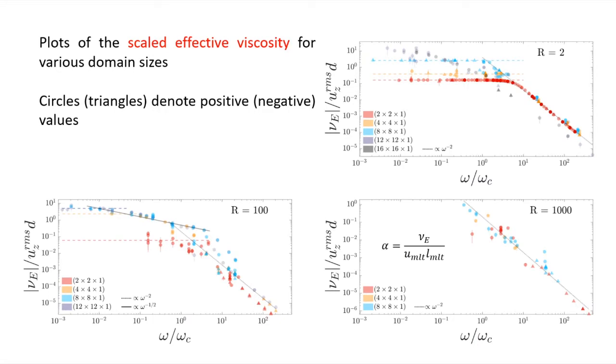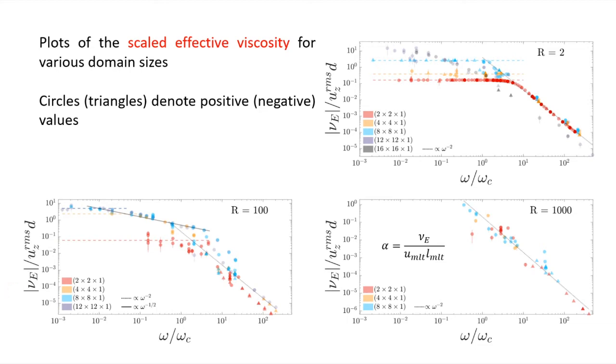So now let's consider some results of simulations in 3 different strengths of convection, twice critical, 100 times critical, and 1,000 times critical, where we've plotted the scaled effective viscosity as a function of the scaled shear frequency. We've scaled the shear frequency by the relevant convective frequency for those simulations. We've also plotted this with different domain sizes, which can be seen by the colors. So in all 3 cases here, we can see that when we're above the convective frequency, we obtain this -2 scaling in the effective viscosity in agreement with Goldreich and Nicholson.